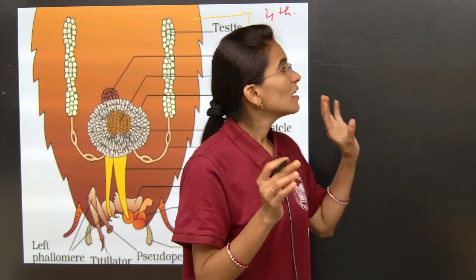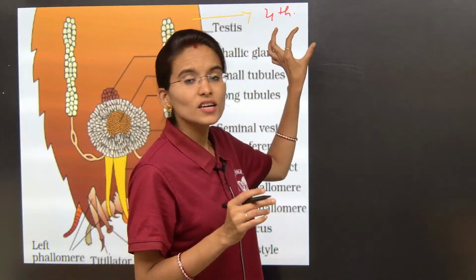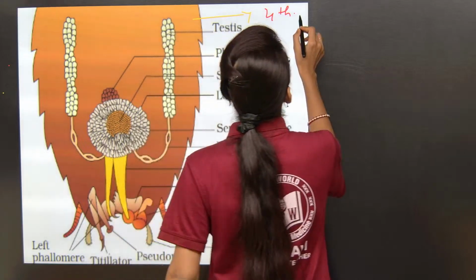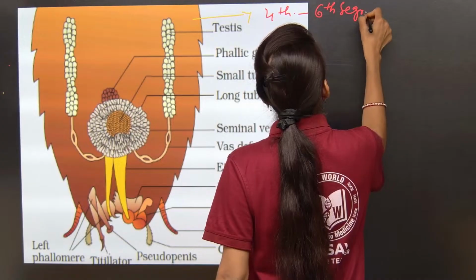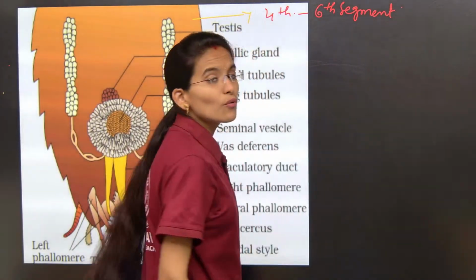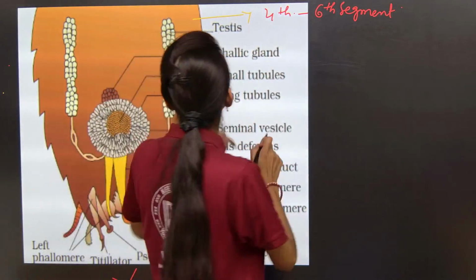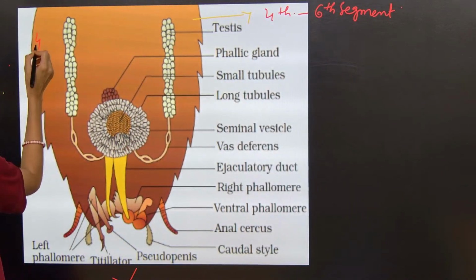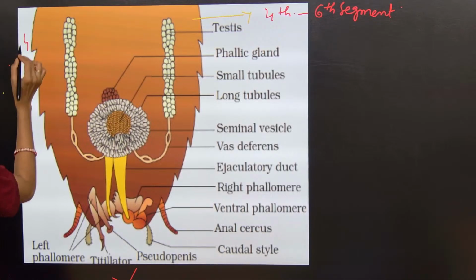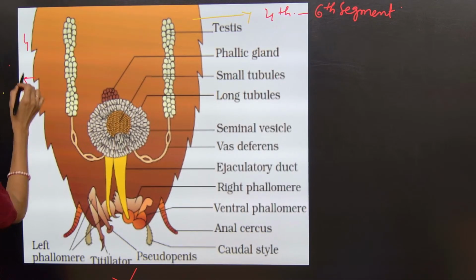But starting just from the 4th to 6th segment, what can we find? From the 4th to 6th segment. Let me label here. Can you see? 4th, 5th and 6th.